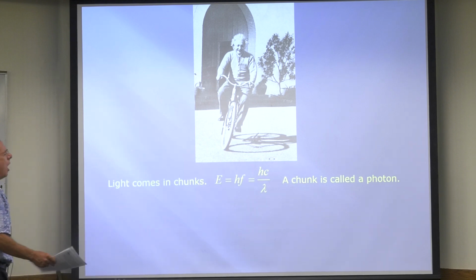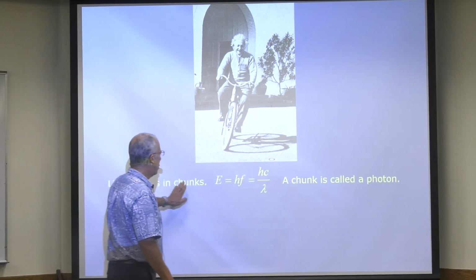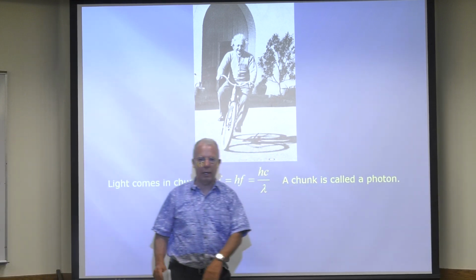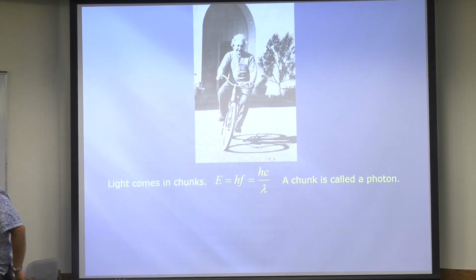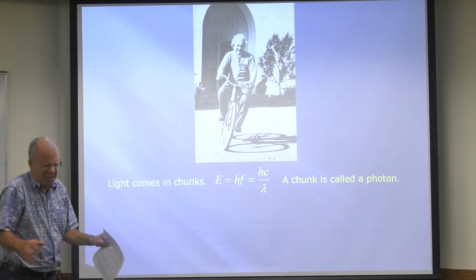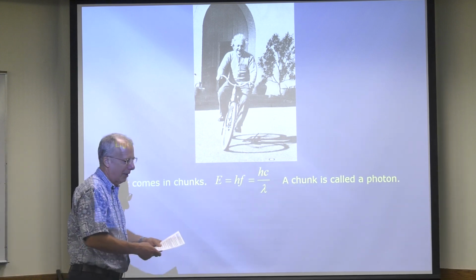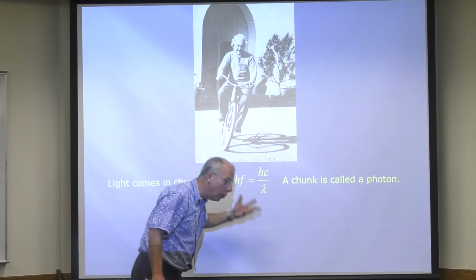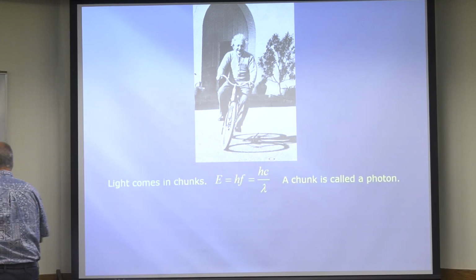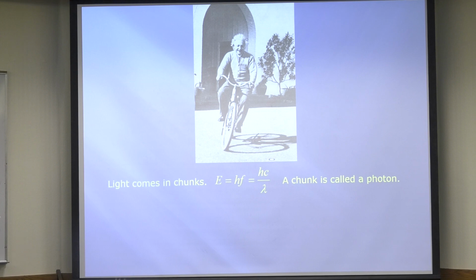Okay, so what's a chunk? Light comes in chunks. A chunk is called a photon. Sometimes we say a photon is a particle of light. That doesn't sound very good, but that's okay, I guess, we say it. Okay, so light comes in chunks. A chunk is called a photon. All right, so that's Einstein. Well, so what? Whoopee. Okay.